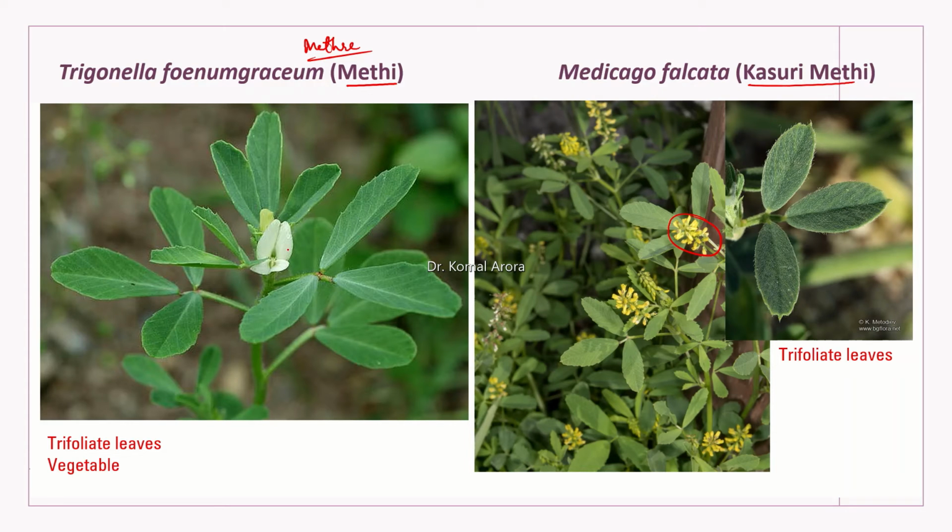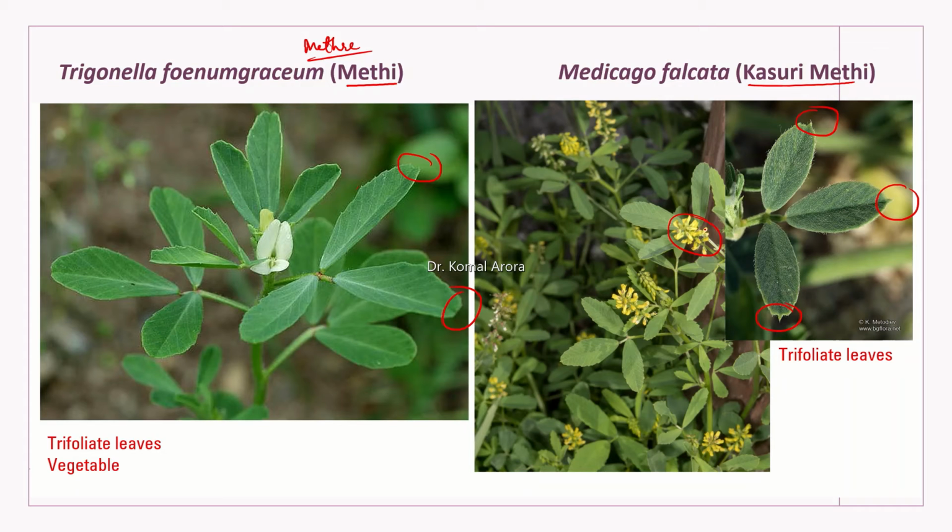But let's suppose it's not flowering, then how will you recognize? Both of these, they have trifoliate leaves. Both have the serrated margins of the leaves. Now you can easily make out the difference. See the apex. The apex of leaf here is slightly notched, whereas the apex in this is having a peculiar spine at the tip. Okay, it's a sharp end, sharp tip.